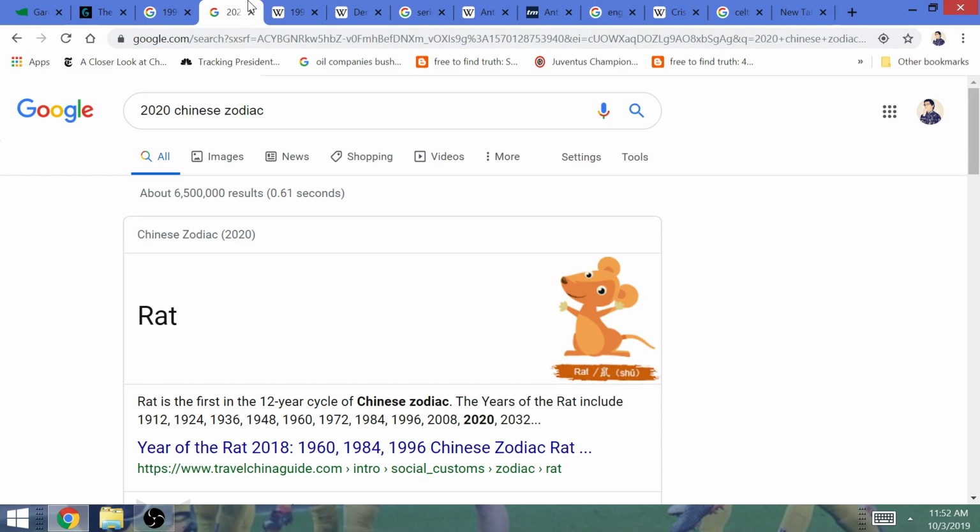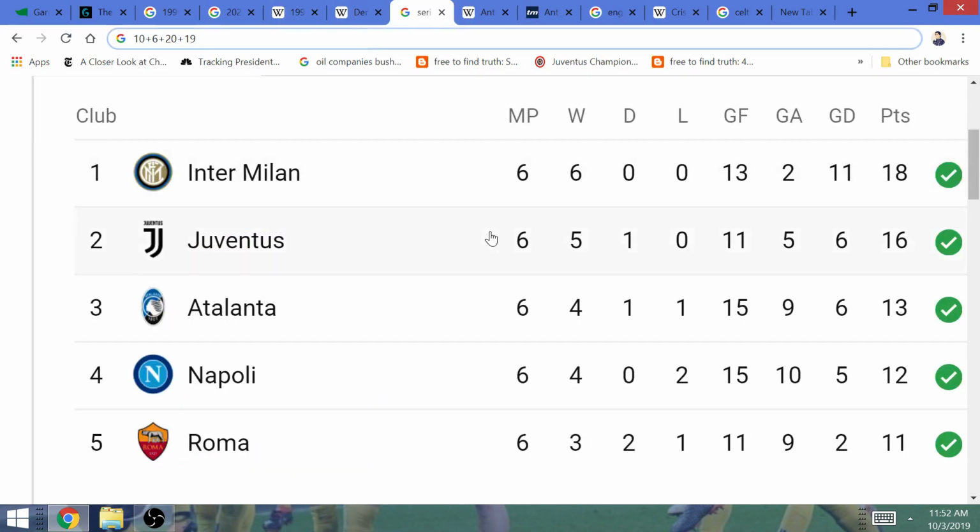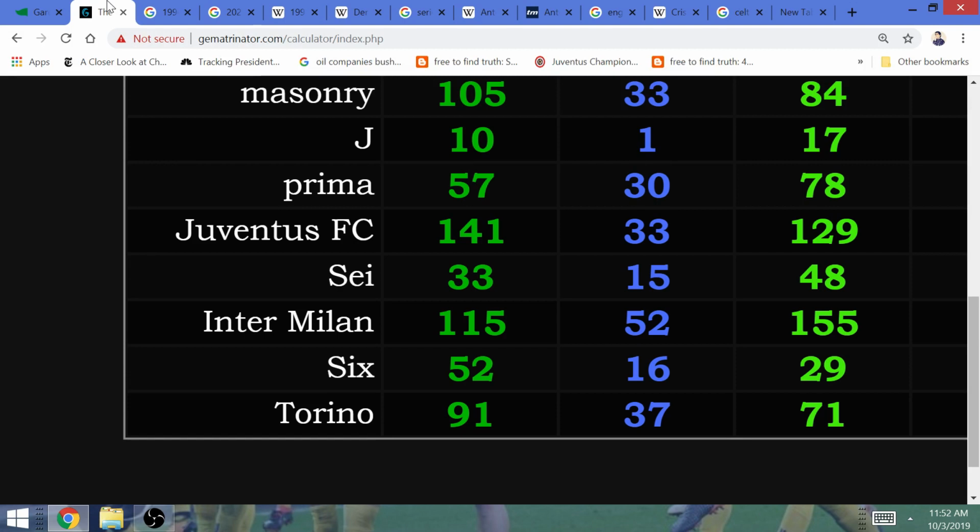It is Juventus Football Club itself that has 19 letters. Juventus are going to pick up their 19th points. They're going to have 12 goals scored and 5 conceded. There is going to be a total of 37 points combined between the 2 teams after the team from Turin wins, because it's Torino that has Gematria of 37.